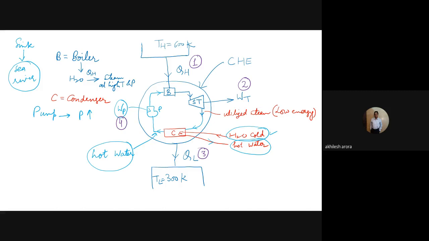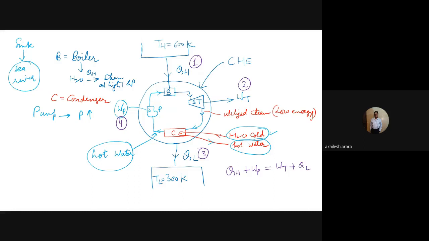So we can write the energy balance: QH, entering the system, plus WP, entering the system, should be equal to the energy going out, WT plus QL.